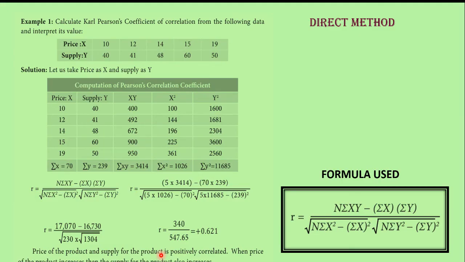This is what we have learned in 11th standard. Price and supply have a positive relationship or a direct relationship, whereas price and demand have an indirect, inverse relationship. Whenever there is an increase in the price, the supply also increases. Whenever there is a fall in the price, the supply also falls. So there is a positive relationship: when price of the product increases, then the supply of the product also increases. Price of the product and supply for the product is positively correlated.